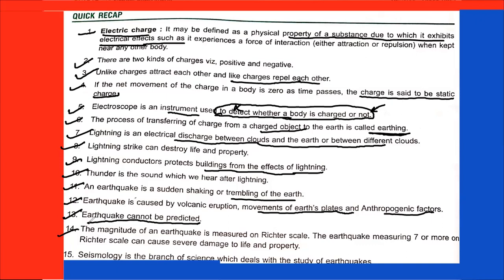Next one is, the magnitude of an earthquake is measured on the Richter scale. An earthquake measuring 7 or more on the Richter scale can cause severe damage to life and property. And last is seismology. Seismology is the branch of science which deals with the study of earthquakes. Okay, got it? So that's all in this chapter, students, Some Natural Phenomena.